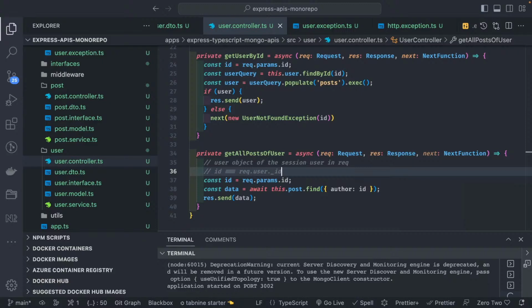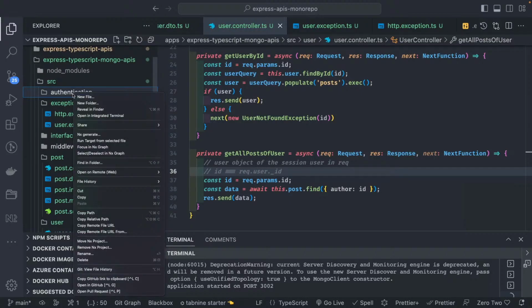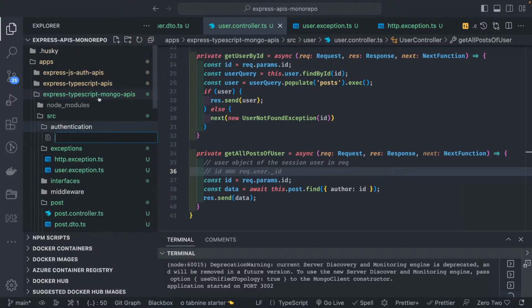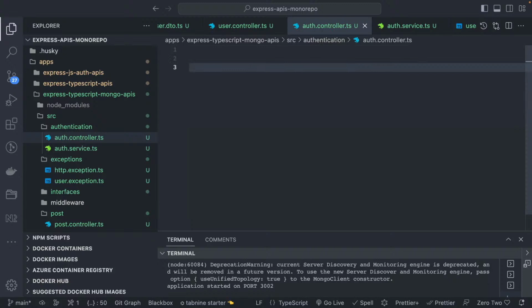So this is the simple user controller. Now what we did is simple get user by ID and all. Now let's see what we are adding next. So we can also create an authentication controller. The authentication controller is going to use our same user model, right? So here I'm going to create auth.controller.ts, auth.service.ts. Now we are already familiar with how we are creating controllers and all. The auth controller is going to access auth routes, right? So I can just create a simple class.